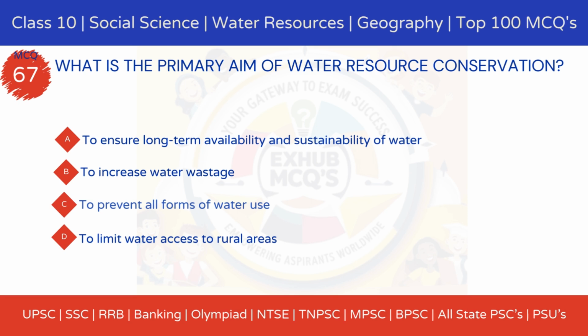Question 67. What is the primary aim of water resource conservation? Option A. To ensure long-term availability and sustainability of water. Option B. To increase water wastage. Option C. To prevent all forms of water use. Option D. To limit water access to rural areas.